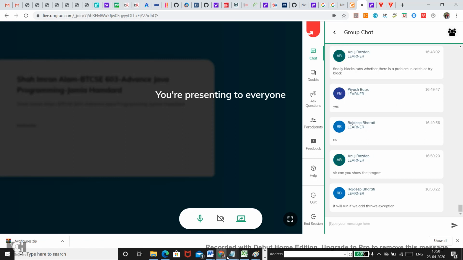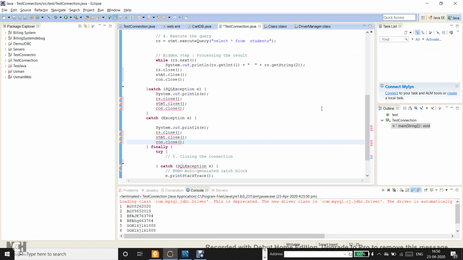Yeah, I can show the program. Just hold on for a second. Yeah, here you go. I have put all the close statements in the try block and in all the catch blocks instead of the finally.